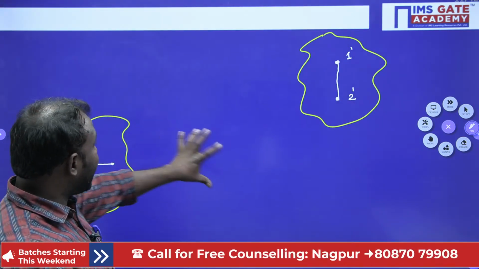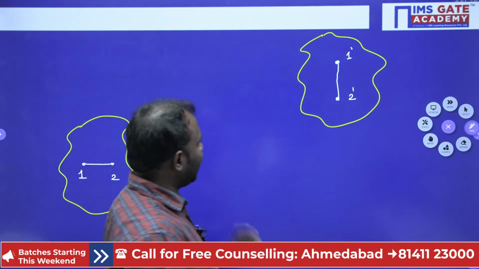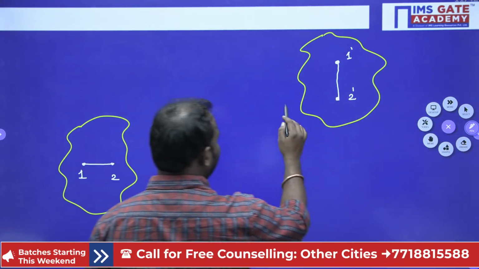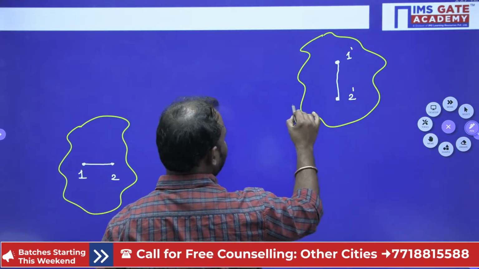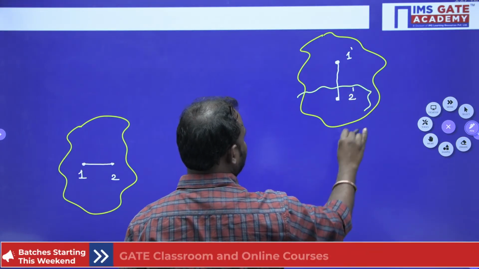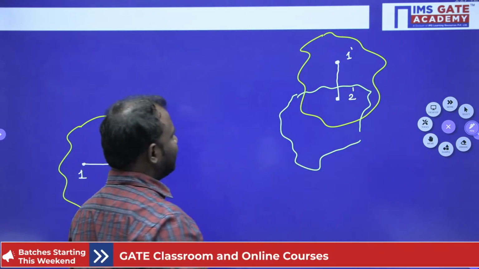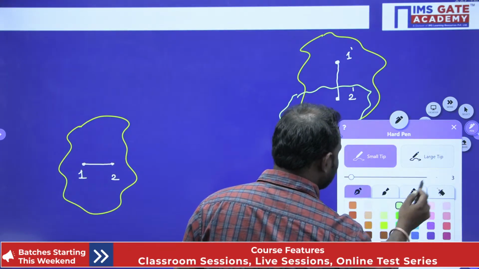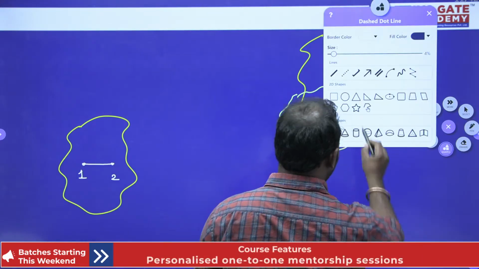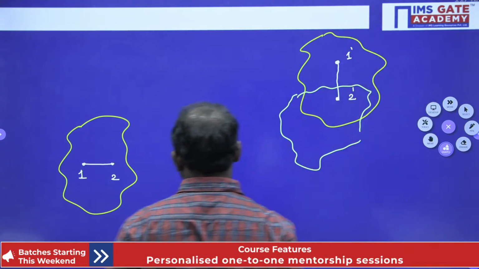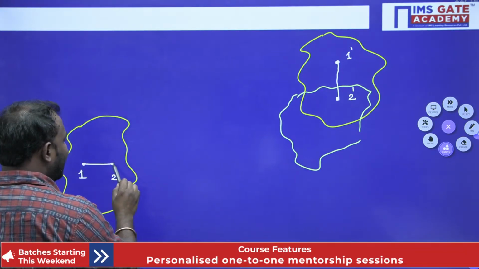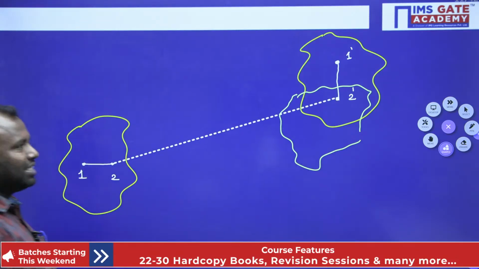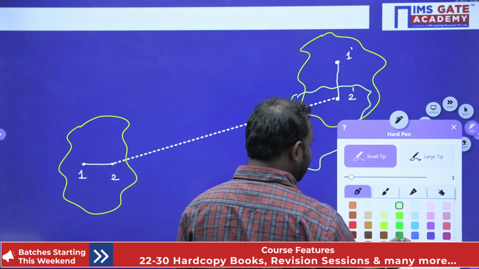Now what is the actual position of the body here? If I draw my body position here, isn't it like this? Now what I'm trying to tell you: my second particle in the body is in translation.